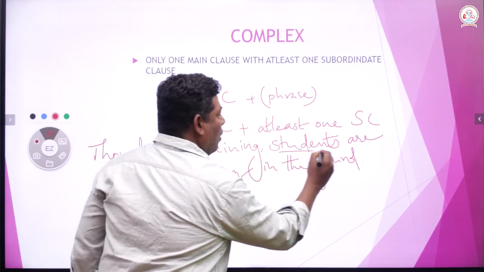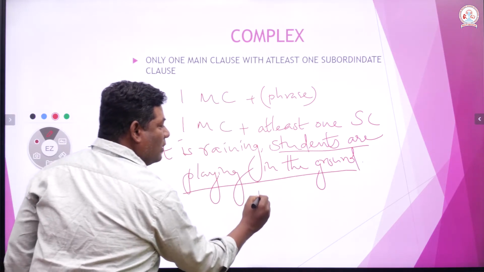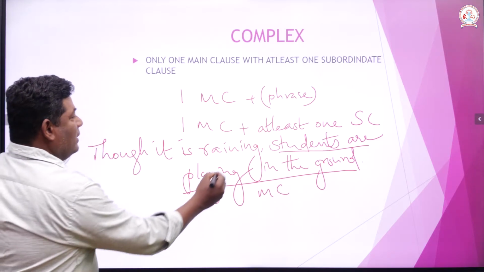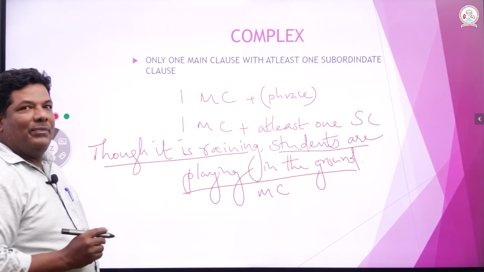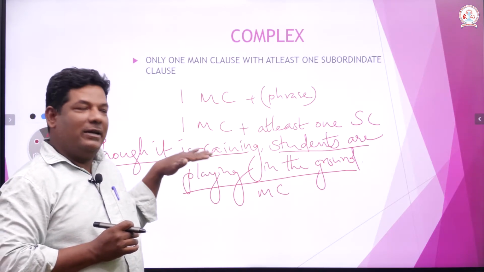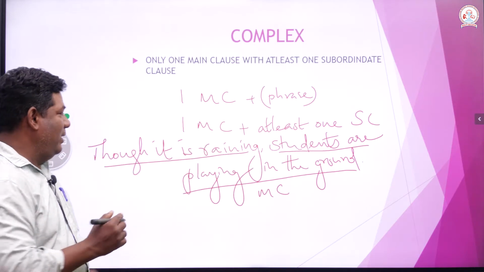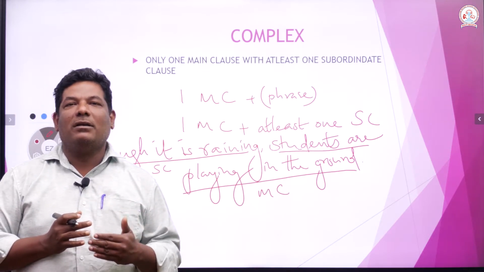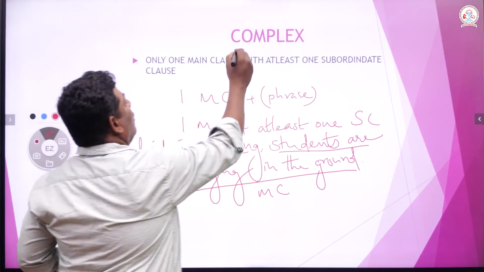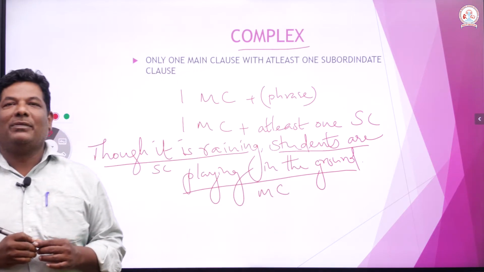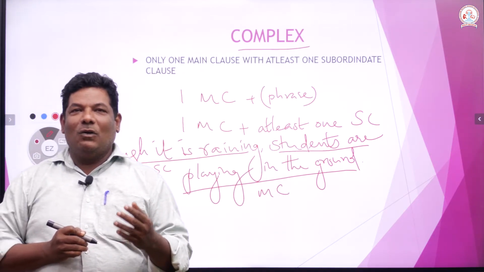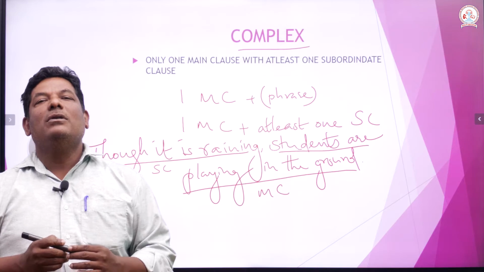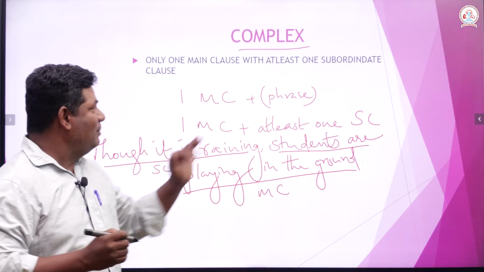See, "students are playing in the ground" is a main clause. "Though it is raining" has meaning, but the thought is incomplete. It depends on the main clause for its complete meaning. Therefore, it is a subordinate clause. When we have one subordinate clause and one main clause, it is obviously a complex sentence. Then the question goes like this: change this complex sentence into a simple sentence. What is simple?